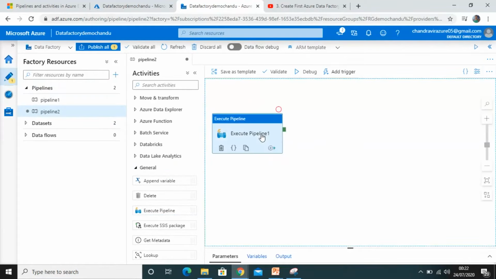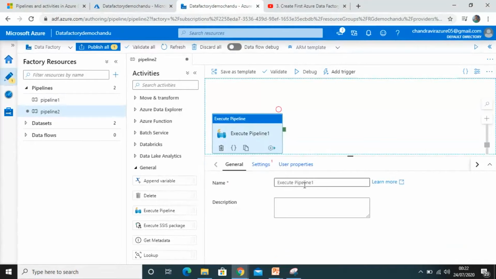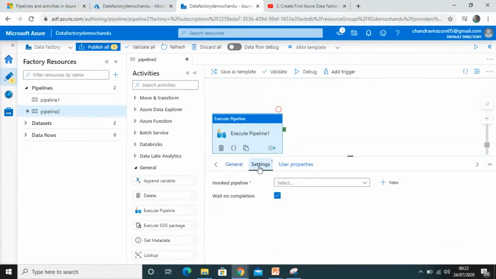In execute pipeline, we can connect another pipeline to execute. In settings, we have the option to select another pipeline. This is pipeline 2 I have just created, and we already have pipeline 1, so it is giving me the option of pipeline 1. This way we can execute another pipeline within one pipeline.